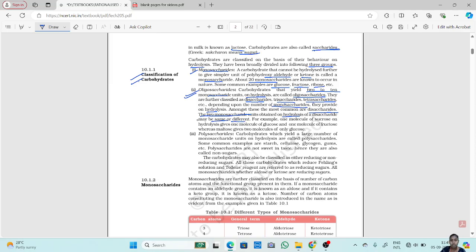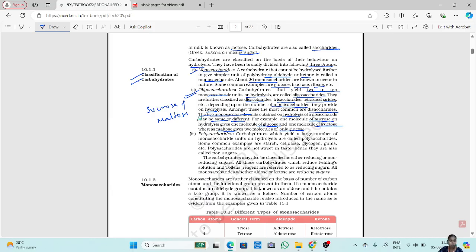For example, one molecule of sucrose on hydrolysis gives one molecule of glucose and one molecule of fructose. Whereas maltose gives two molecules of only glucose. Okay, so sucrose and maltose.